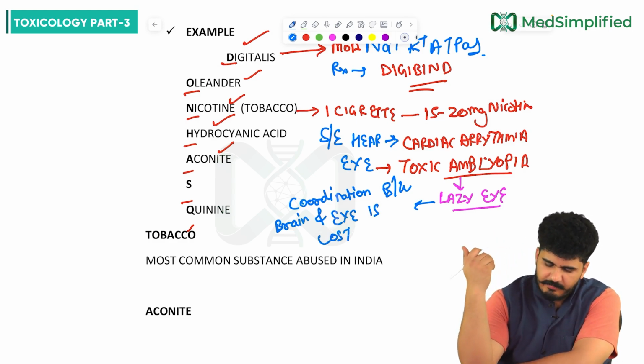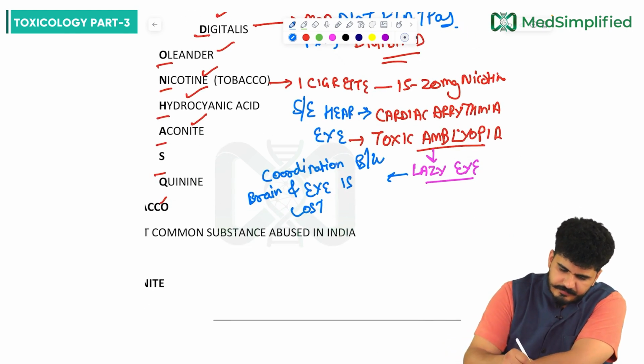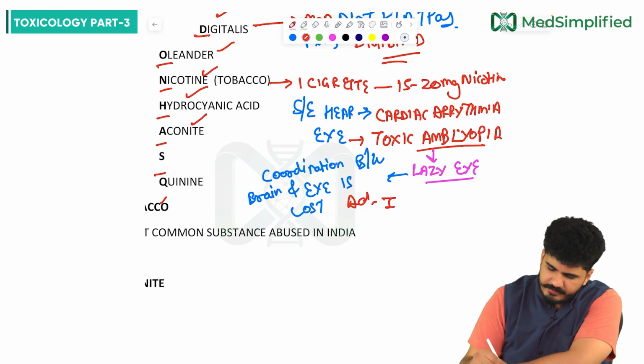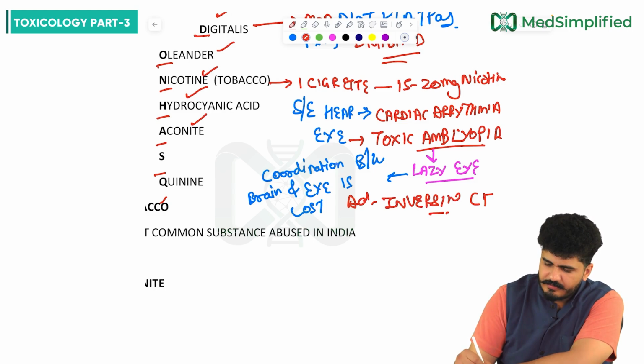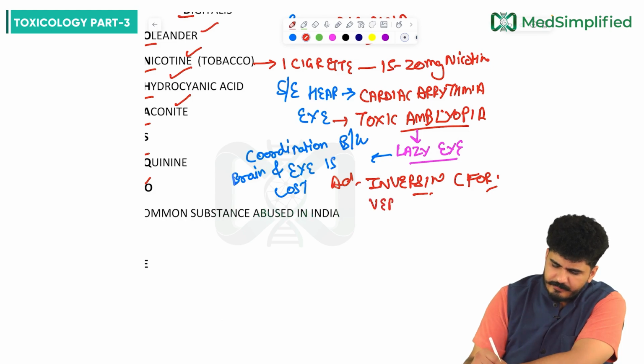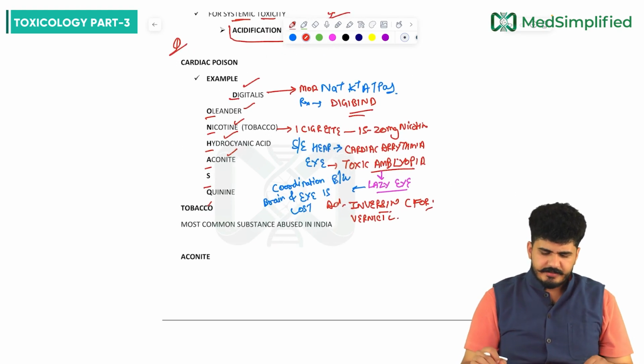This is toxic amblyopia. Antidote: we have inversine for the toxicity. Otherwise, the anti-nicotine drug is varenicline. So these are some cardiac poisons we have discussed.